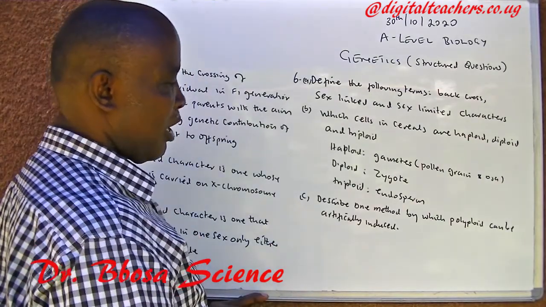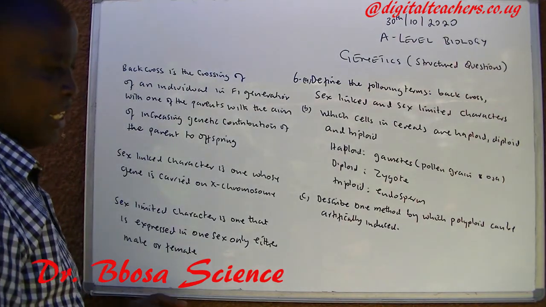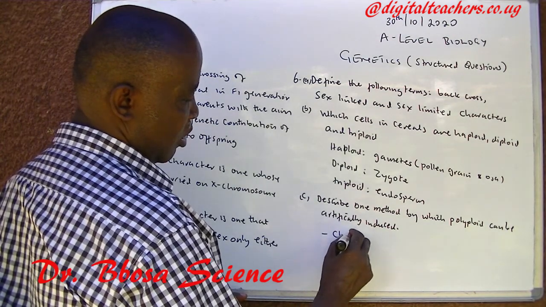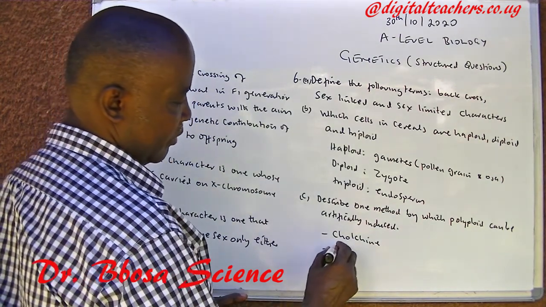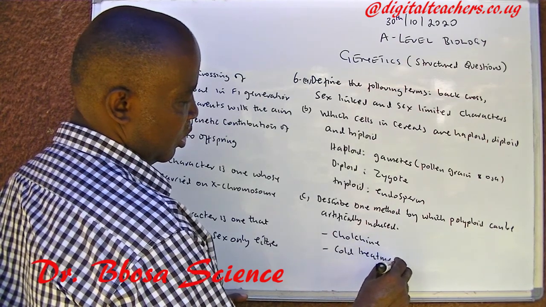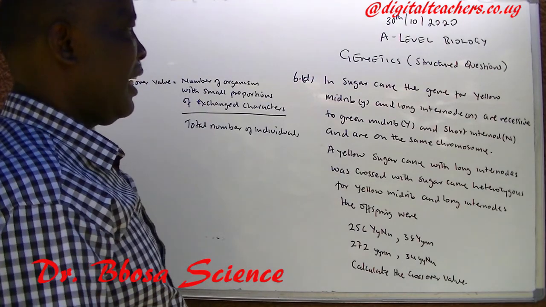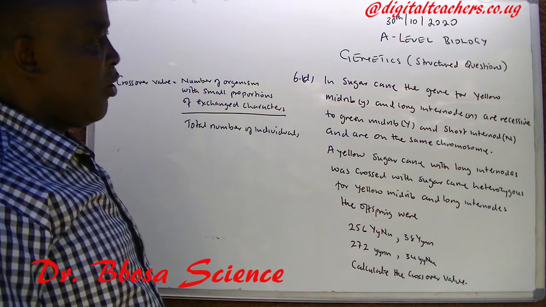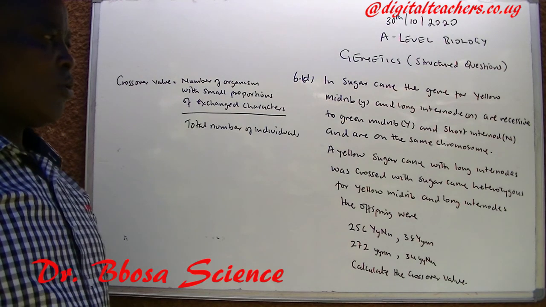C. Describe one method by which polyploid can be artificially induced by using a chemical: colchicine or by colloid treatment. 6D. In sugar cane, the gene for yellow midrib, small y, and long internode, small n, are recessive to